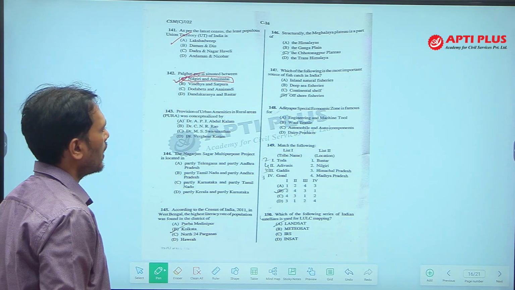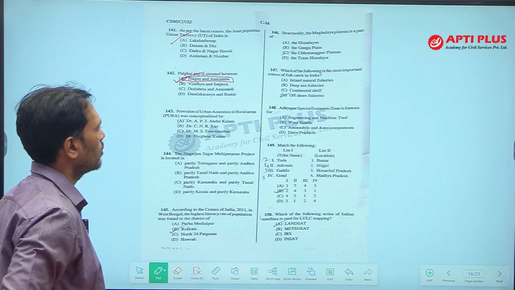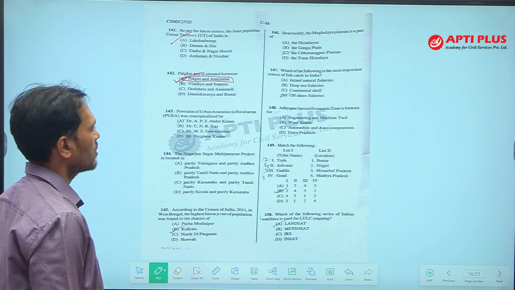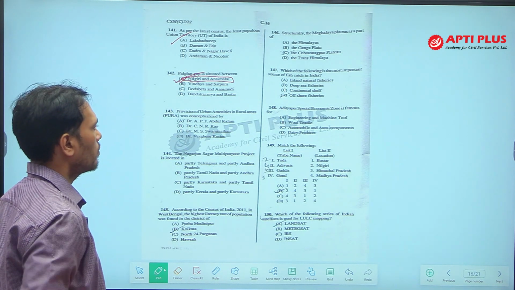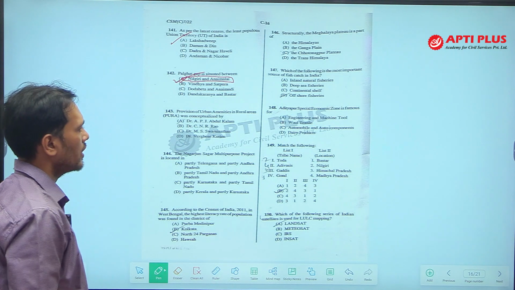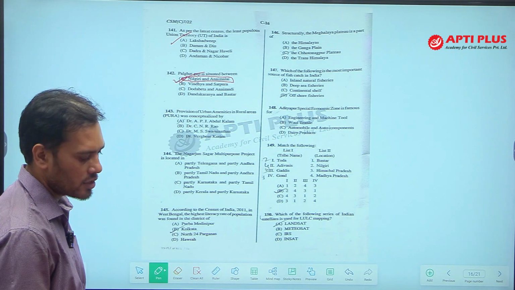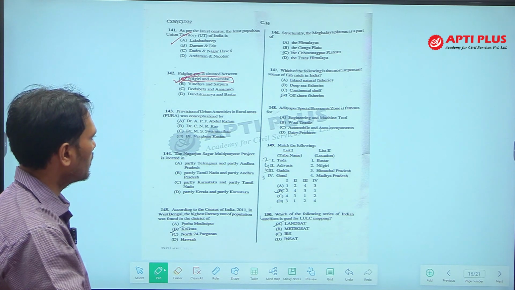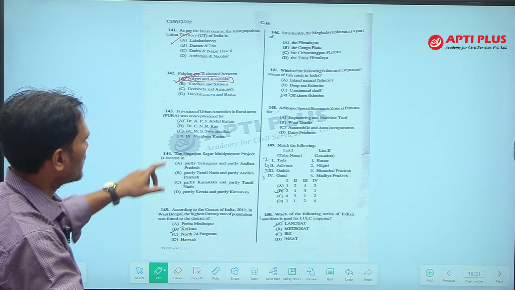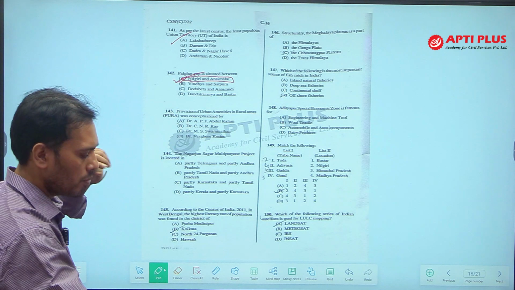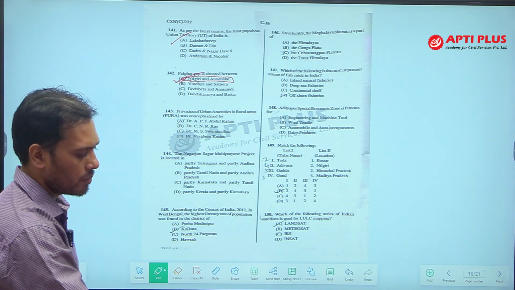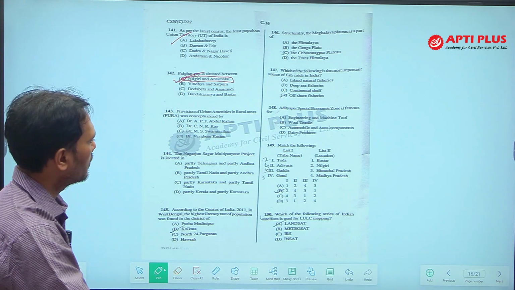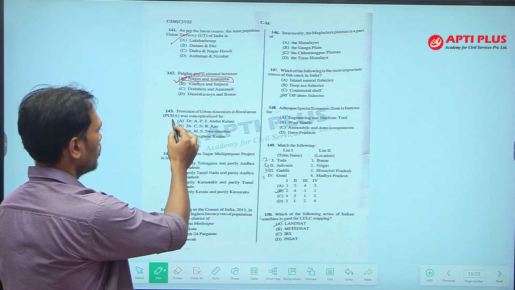Next, provision of urban amenities in rural areas was conceptualized by whom? This is a scheme, in short it is called PURA. So, the PURA scheme was conceptualized by Dr. APJ Abdul Kalam.